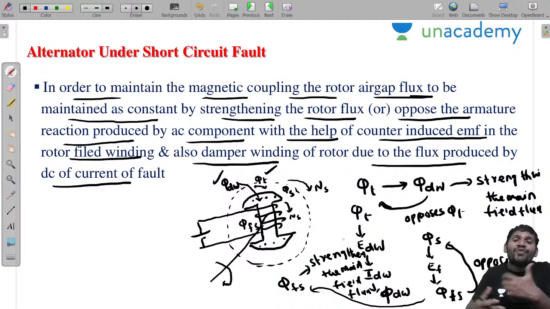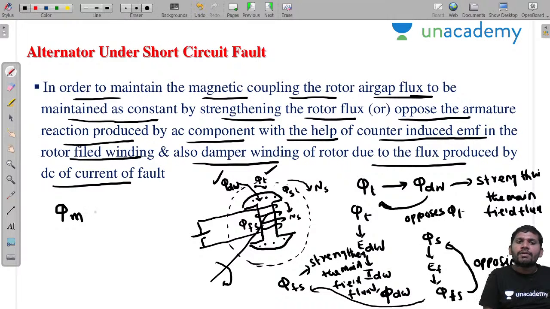Once the main field flux is strengthened, what about the induced EMF? What is the main flux we are maintaining as a constant? Let us assume that phi m is the main flux. Now, what is the resultant flux? The resultant flux is phi m minus phi s. If a fault takes place, it is phi m minus phi s plus phi t.